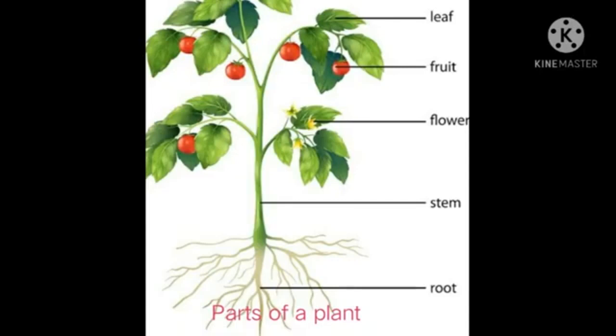What is meant by node? The point from where a leaf grows is called the node. And what is meant by internode? The portion of the stem between two nodes is called internode.